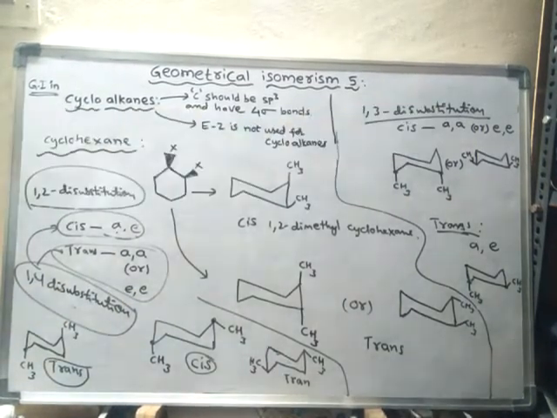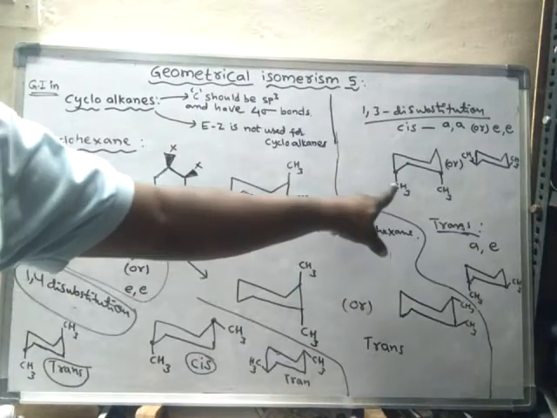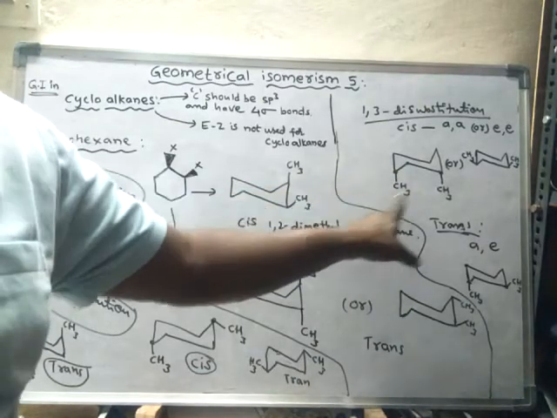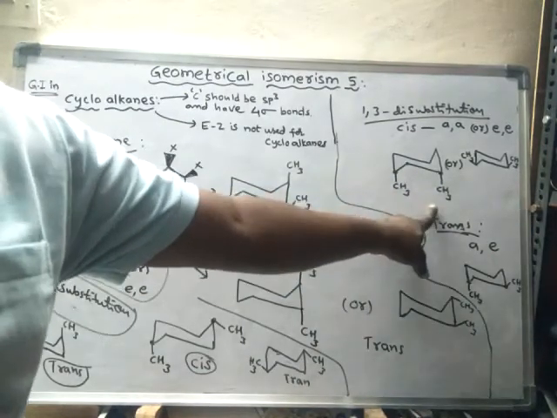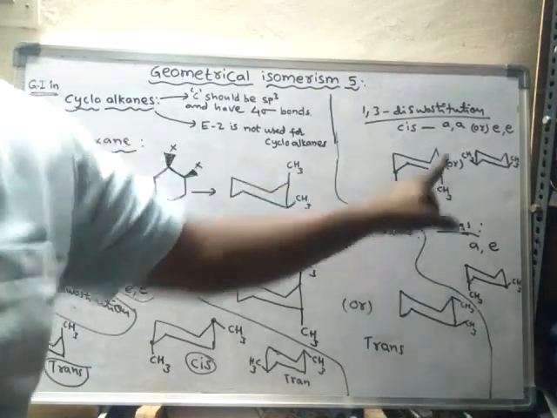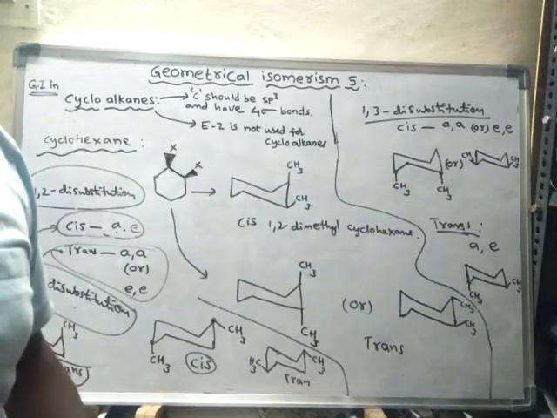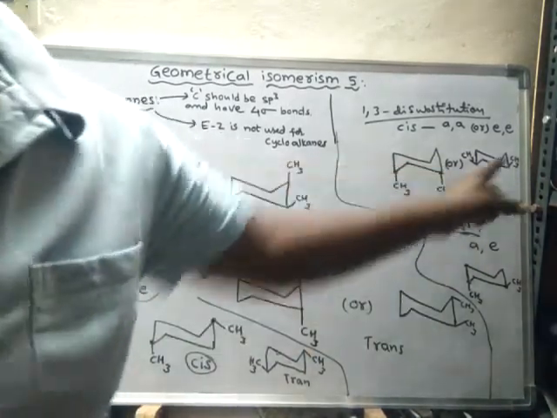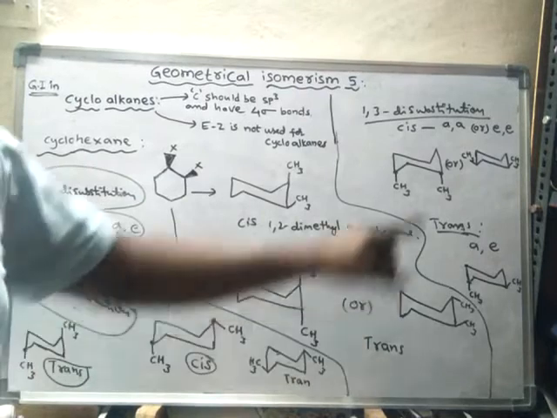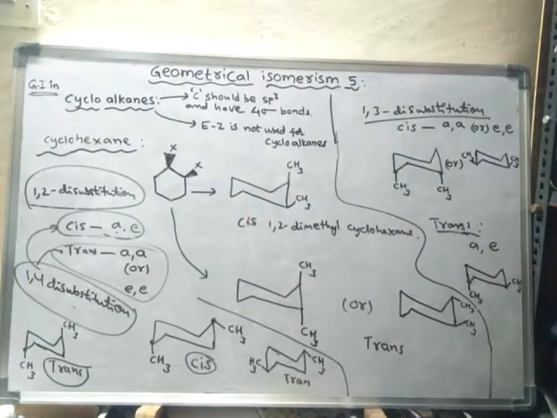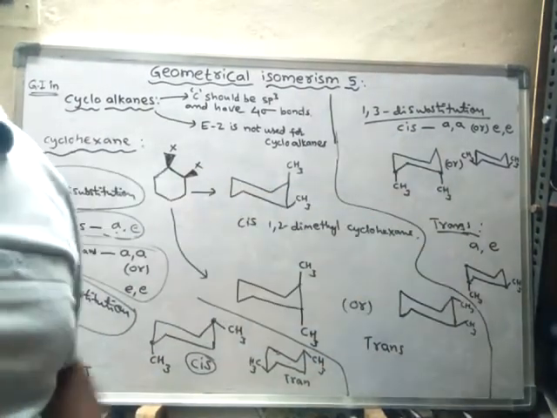Then 1,3 disubstitution: if the two substituents on first and third are both axial, or both equatorial, then it is said to be cis form, and the trans form will be opposite to this.